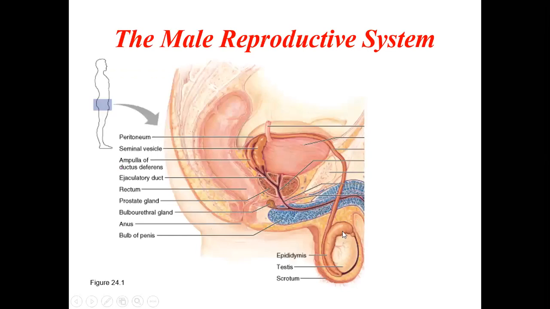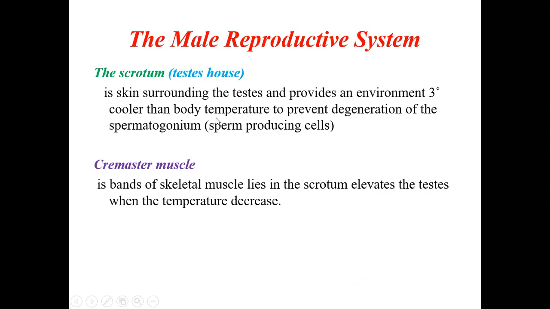So the scrotum is a skinny bag present outside, and here you can see the testis, whose temperature it brings lower than the body temperature. Inside, there is a muscle called the cremaster muscle. It's a band of skeletal muscle in the scrotum that elevates the testis when the temperature decreases.